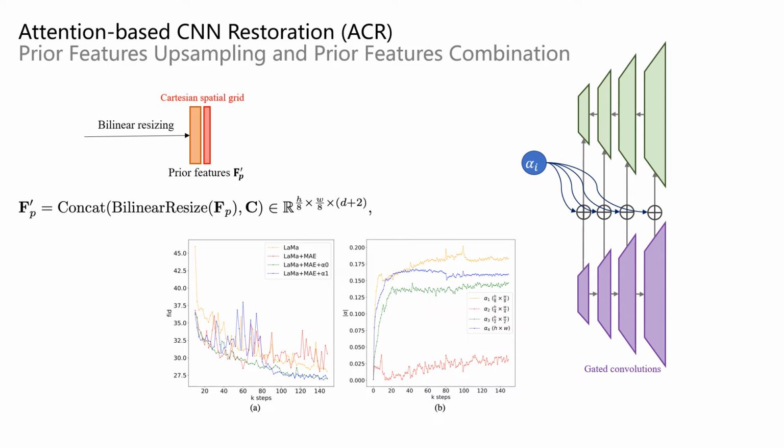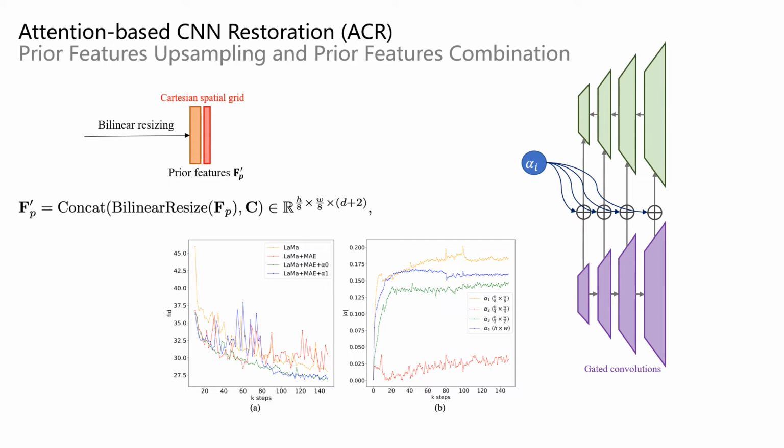To integrate prior features into ACR, the general solution is to element-wise add the upsampled prior feature to the downsampled one of ACR. However, we observe an unstable training process with the vanilla element-wise addition, as shown in figure A.